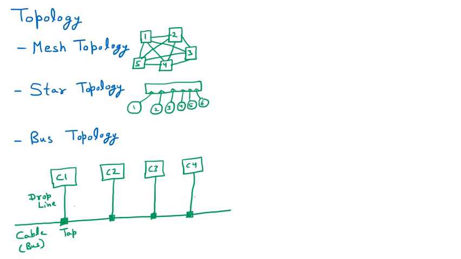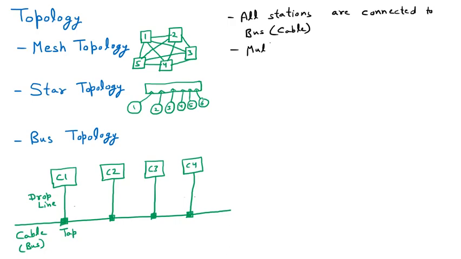Now I am telling a few points about the bus topology. So the first thing is that all stations, meaning the computers, are connected to the bus, or we can say the cable. So all the computers are connected to a single cable, that is for sure true. And the second thing is that it is multi-point. Multi-point is called broadcasting.